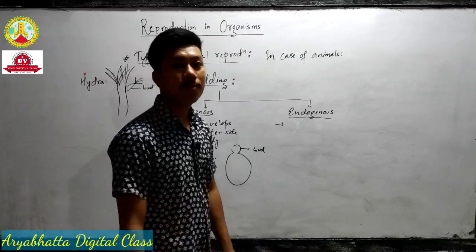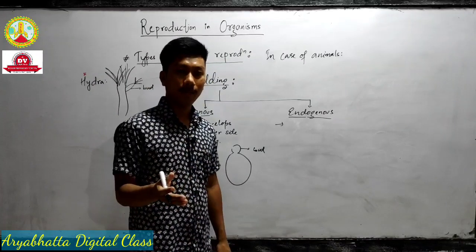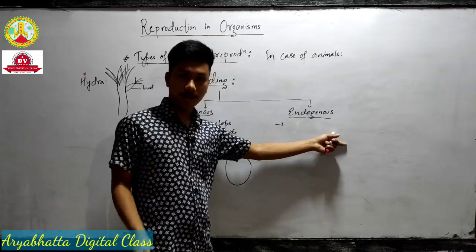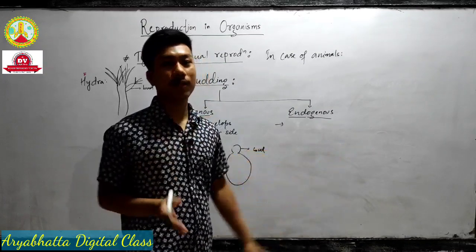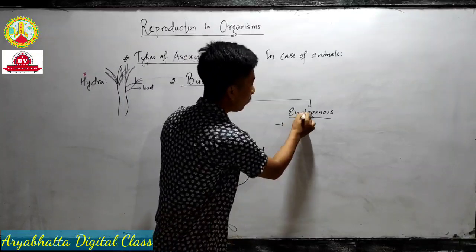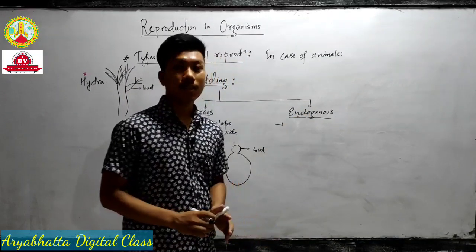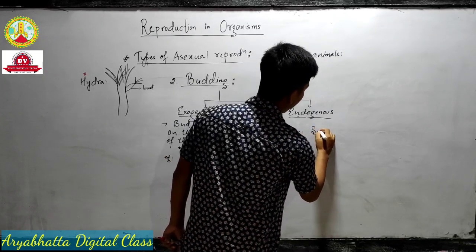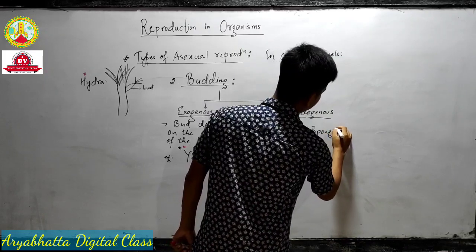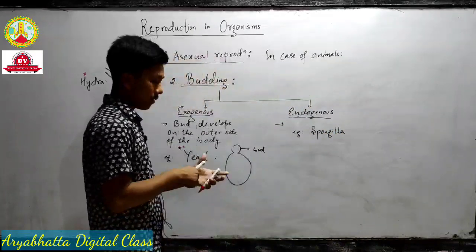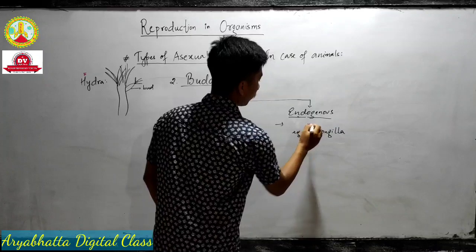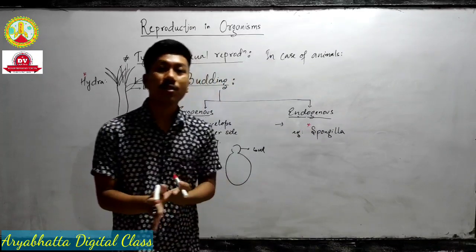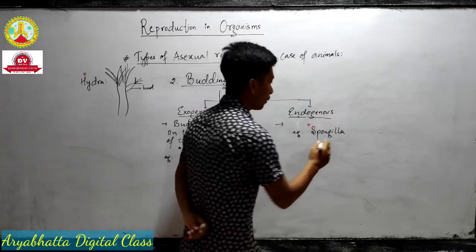What happens in case of endogenous budding? Buds develop on the inner side of their body. You can write it yourself. The bud develops on the inner side of their body. That is endogenous budding. Endo means inside, right? I'll give you one very common example, Spongilla. One very important feature of Spongilla you need to remember.